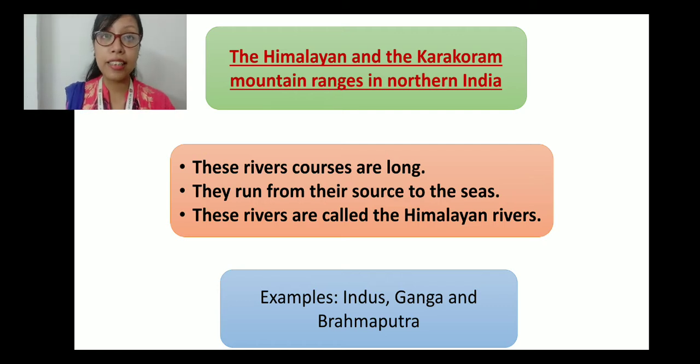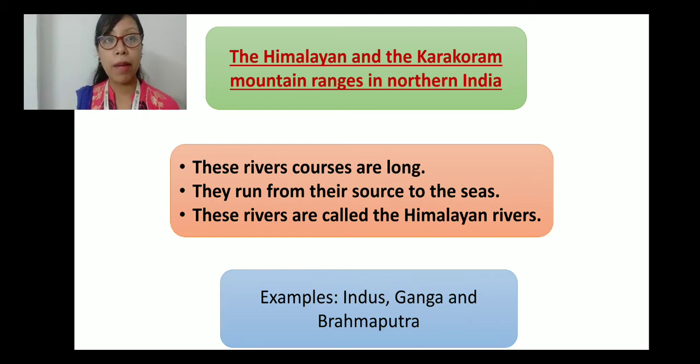And as they originate from the Himalayas, these rivers are called the Himalayan rivers. Remember it, Himalayan rivers. And which are the Himalayan rivers? Indus, Ganga and Brahmaputra.